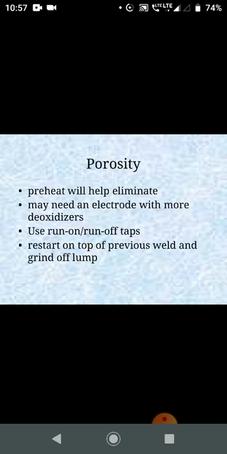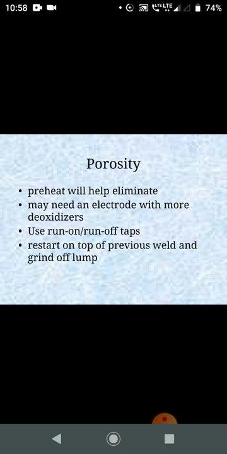So piping is also related to this. And if we are talking about this porosity, it may require preheat elimination, may need an electrode with more deoxidizer, use of runoff tabs, restarting on top of the previous weld, and grinding of lumps. So these problems can be overcome.